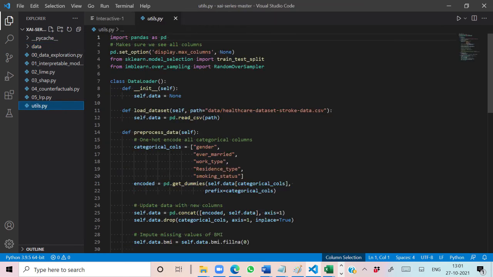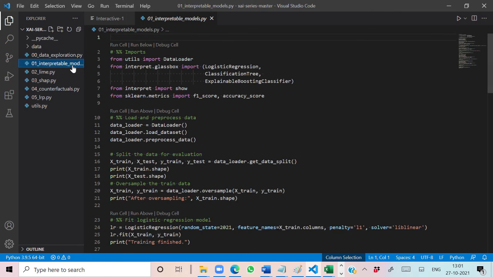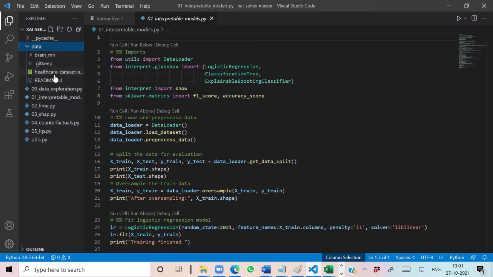This utilities.py file is used for data loading. Data exploration is used to explore the data, and this interpretable models file carries the implementation of all glassbox models. We are going to demonstrate the implementation of glassbox models over the health dataset in this session.